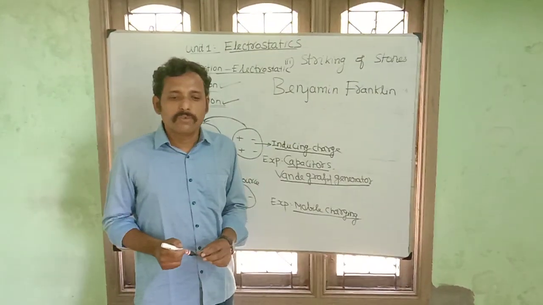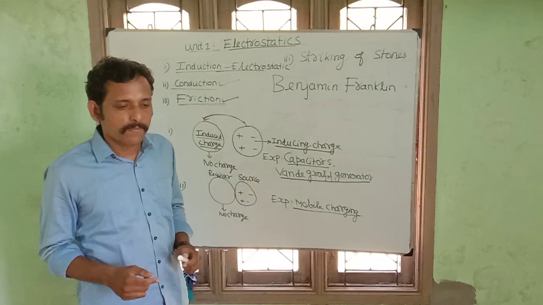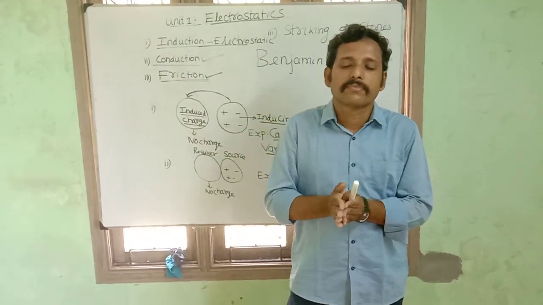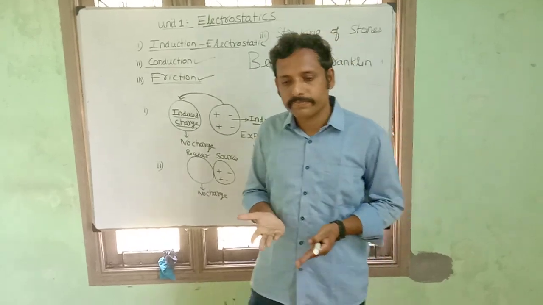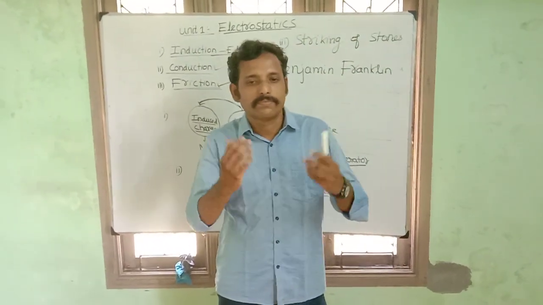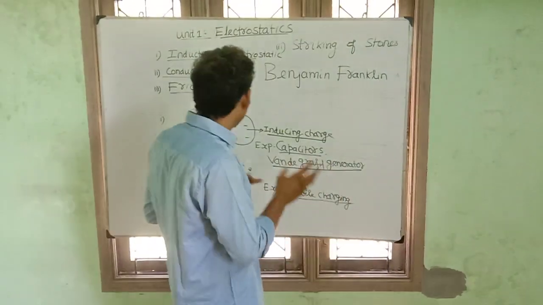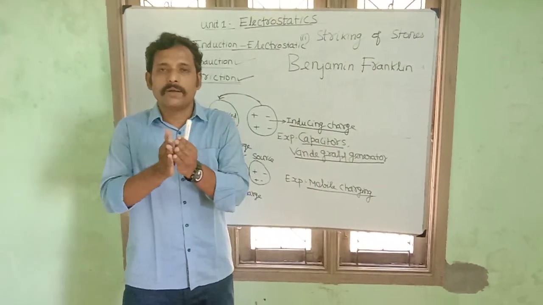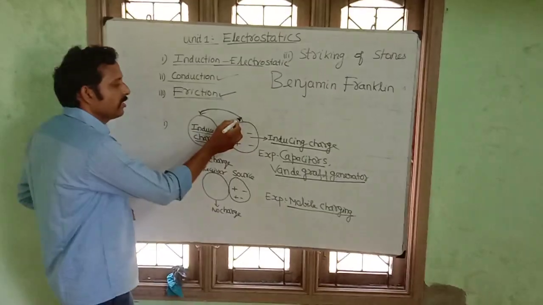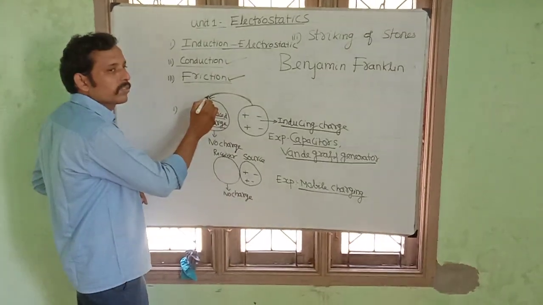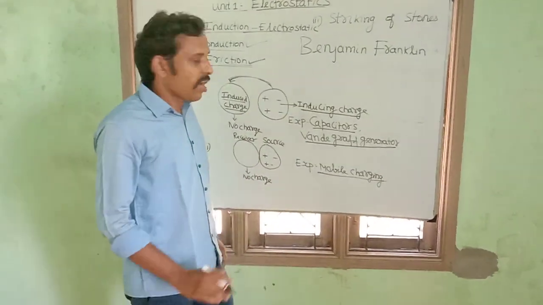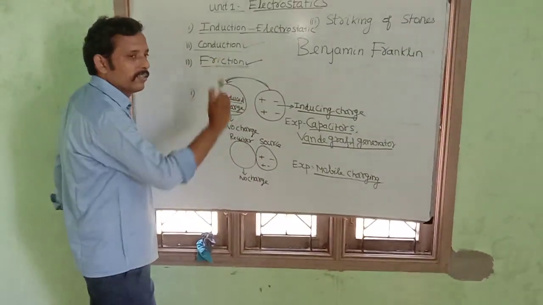Okay, so far we discussed the charges and how we are producing them. Can I ask one question to you? By rubbing two objects, is electricity produced? Yes? No. What is happening here? By rubbing the two objects, the charges are transferred. The charges are just being transferred or redistributed in the material.